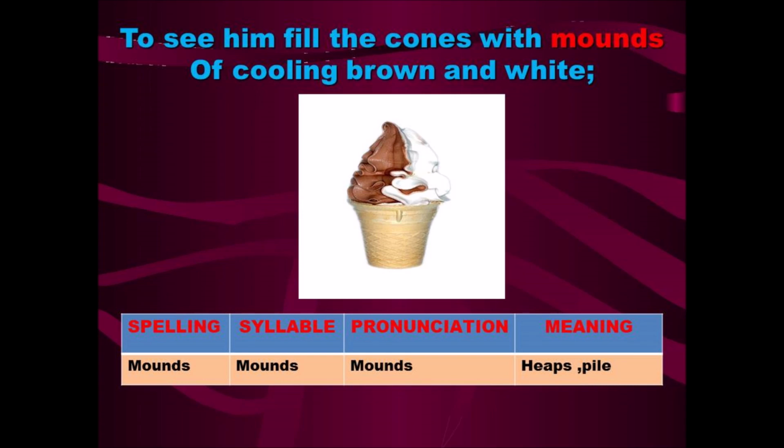So he fills the cones like heaps with the flavors of ice creams. That is the vanilla flavor and the chocolate flavor. Chocolate is brown in color and the vanilla flavor is white in color. So he fills the cones with brown and white.